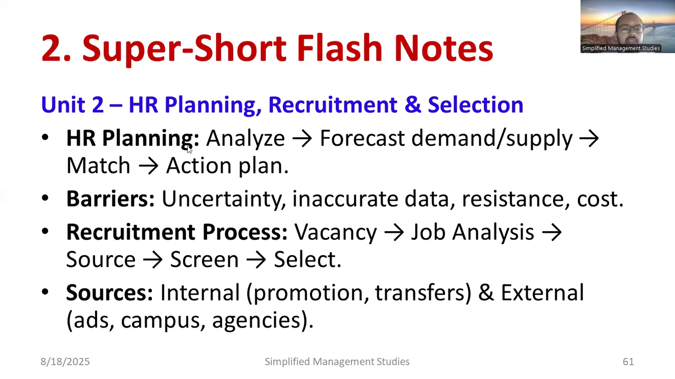Coming to Unit 2, it is HRM planning, recruitment and selection. HRM planning means analyze, forecast the demand and supply, match, and finally take action. Briefly, you have to elaborate it. Barriers are uncertainty, inaccurate data, resistance, as well as cost. These are the major barriers. Regarding the recruitment process: identify the vacancy, then prepare the job analysis, then identify the sources where you can give the advertisement, then screening, and finally select. These are the five important steps involved in the recruitment process. As for sources, there are internal sources, and external sources are also available, such as campus selection, agencies, etc.